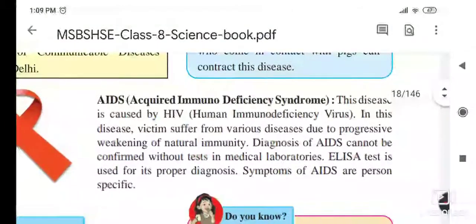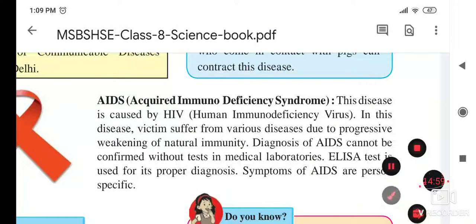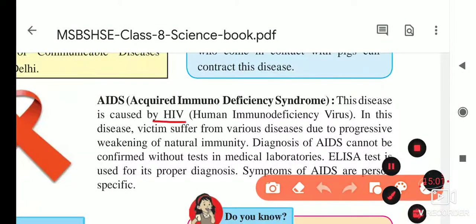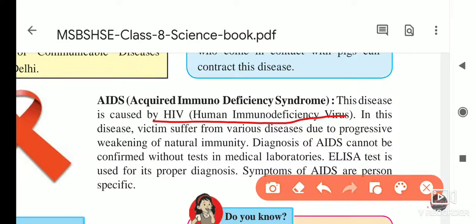So one more time I will explain. This disease is caused by HIV, the human immunodeficiency virus. The victim, the person who got this disease, suffers from various diseases like sugar, fever, cough, cold, so many diseases get acquired by that person, because the immunity power decreases due to the progressive weakening of natural immunity.